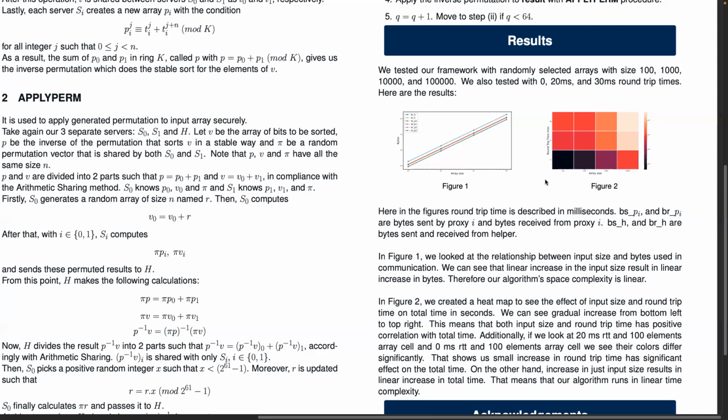But we can see that, for example, when we increase our round trip time from 0 to 20, in the input size of 100, we see a significant change in our running time. So we can see that round trip time has a significant effect on our algorithm.